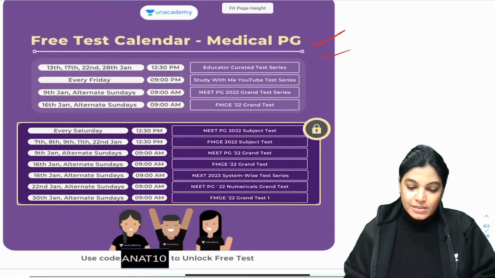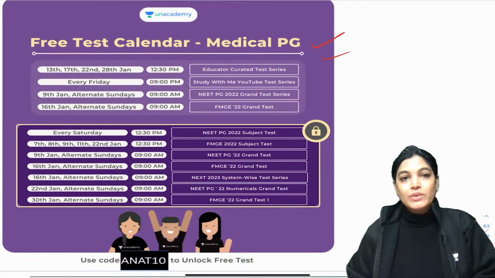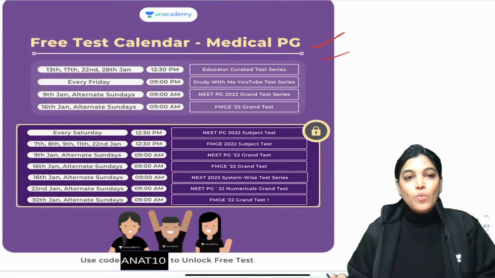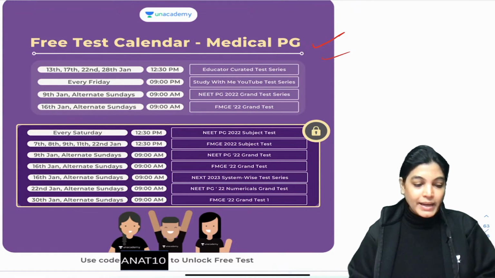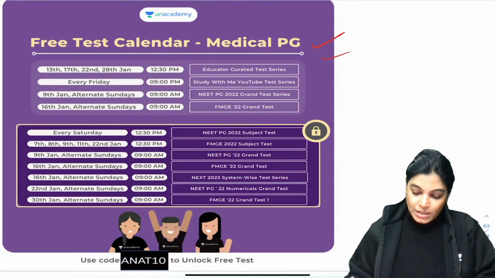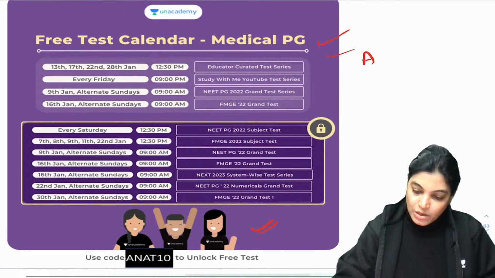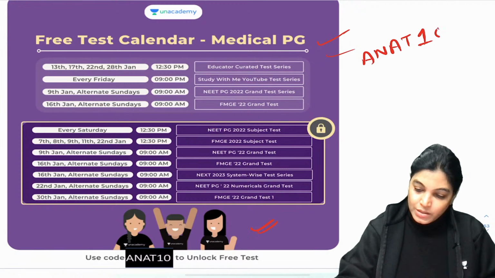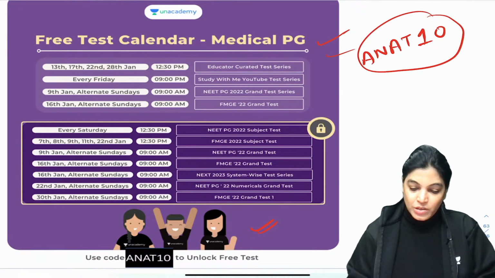Now this is the free test calendar for the entire month. See here, this is the free test calendar. You can pause this and see the details of the topics which are going to be taken in this free test calendar of Unacademy. Do enroll for this session by using the code NAT10. This will be highly beneficial for you.